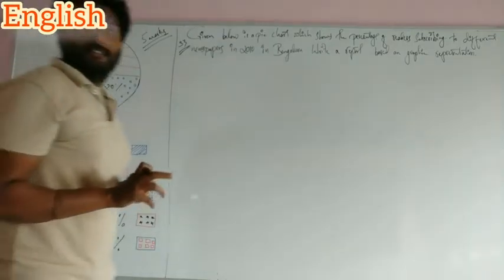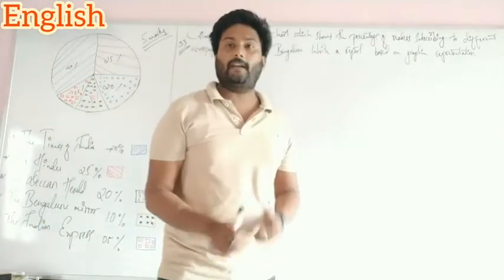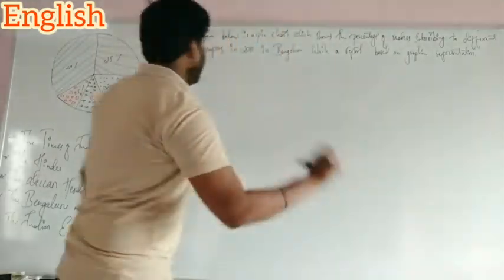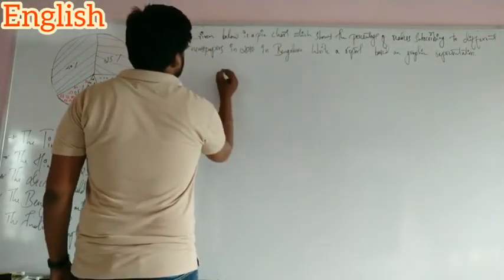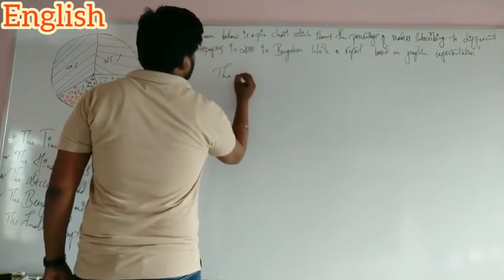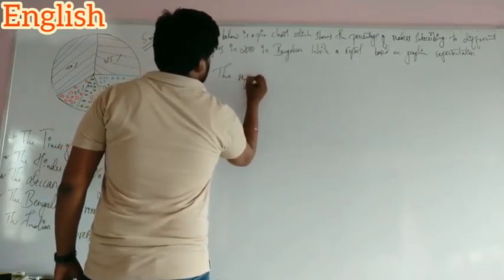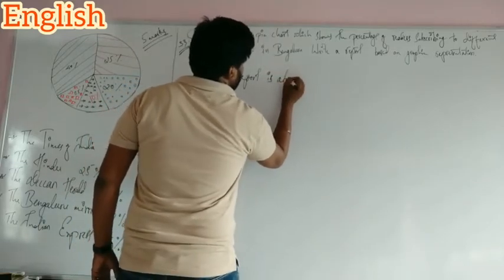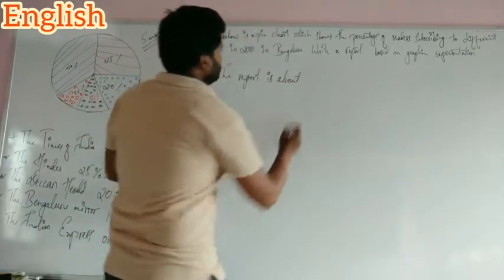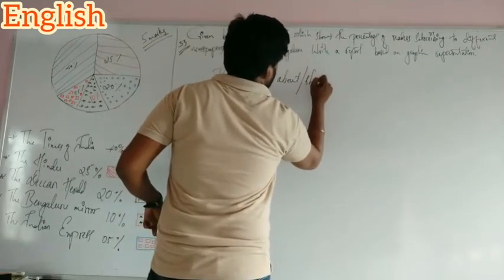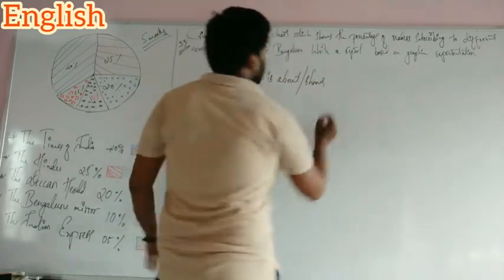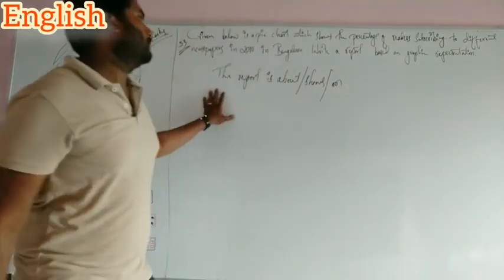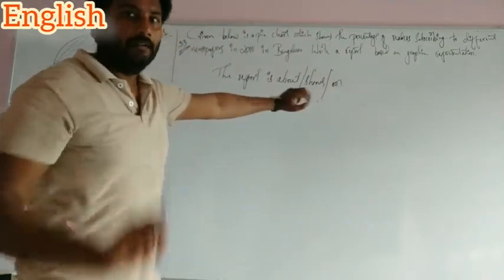See, as we said, the process of writing. First, we should write the title. The title should say what the report is about. You can write "about," or "shows," or else "is on." The report is on.